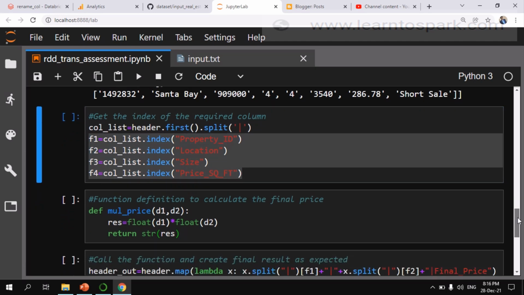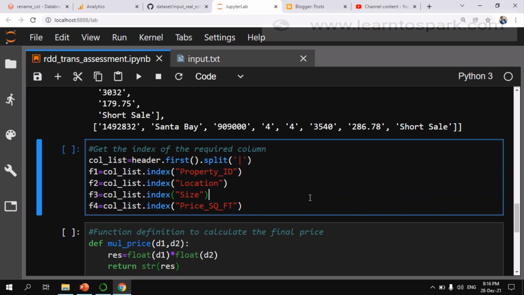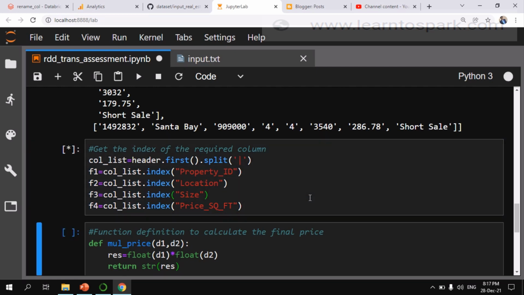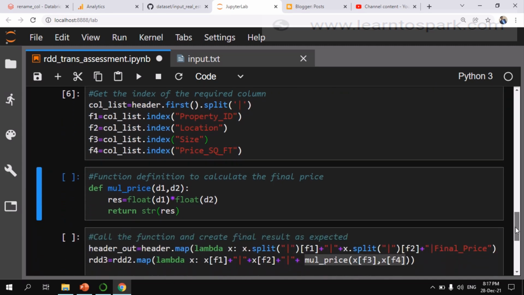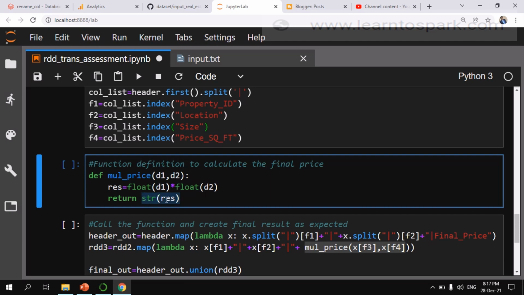And then, let me run this first. And then here is the logic. Here we are declaring a function. This function will take 2 input parameters, data 1 and data 2. From these we are converting them to float, and then we are multiplying the size into price per square feet, and then again converting it to a string and returning the price.